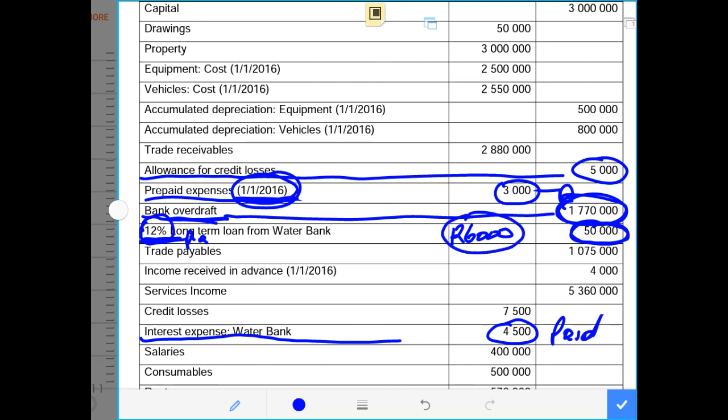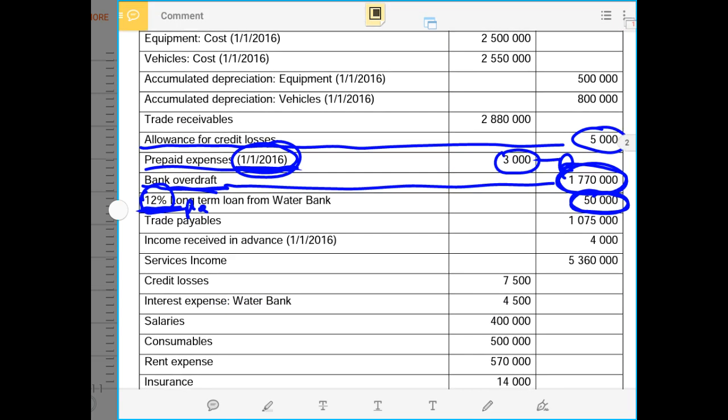So there is a difference of 1,500 that still needs to be paid. The 1,500 will be an accrued interest expense, which is a liability recorded under trade and other payables in the statement of financial position. Now that we have calculated that interest, we continue and check the next entry.